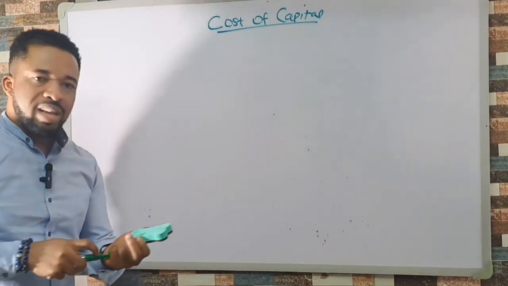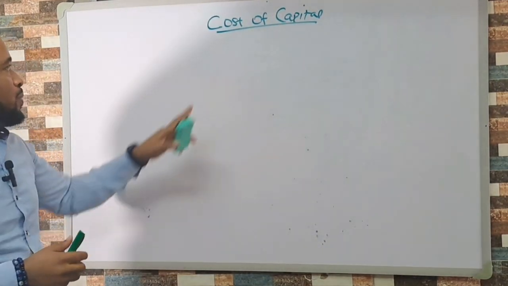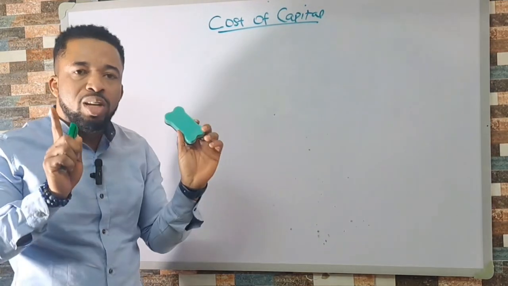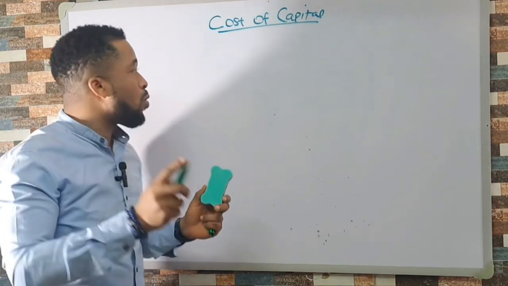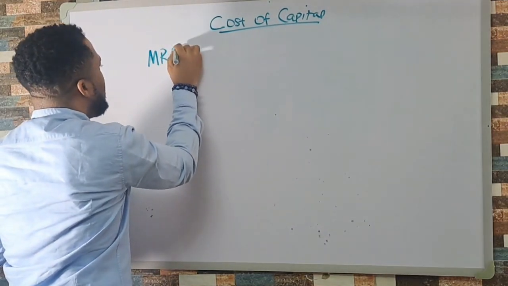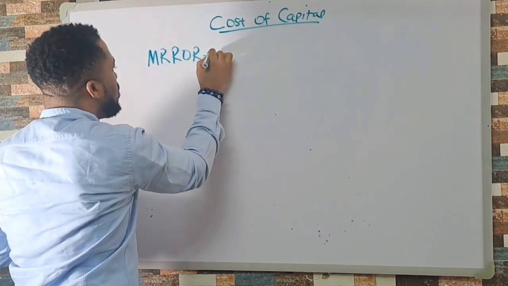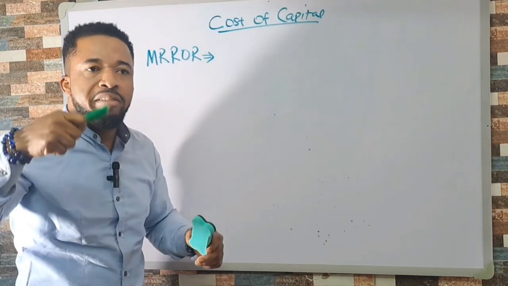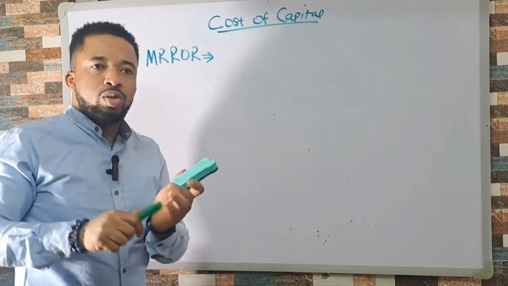All right, so first and foremost, what is cost of capital? Cost of capital is seen as the minimum required rate of return, right? You can just call it minimum required rate of return. What does this mean? The overall cost of raising a fund is what you call cost of capital.